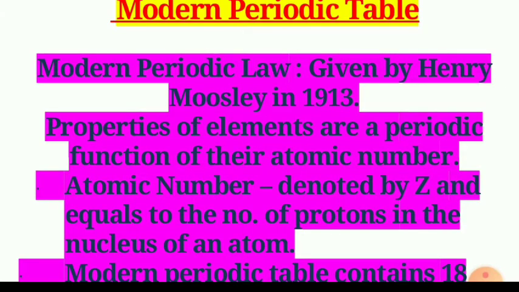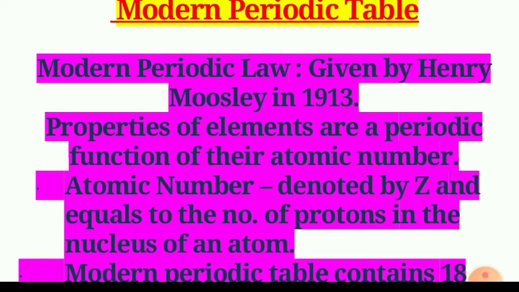It is also called the long form of the periodic table. In case of Mendeleev's periodic law, the problem was that there was no separate place for isotopes of the element.